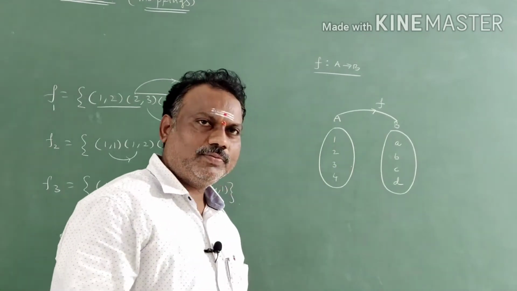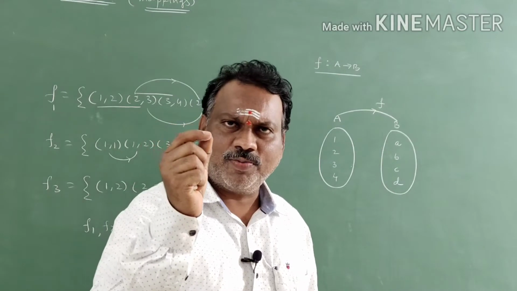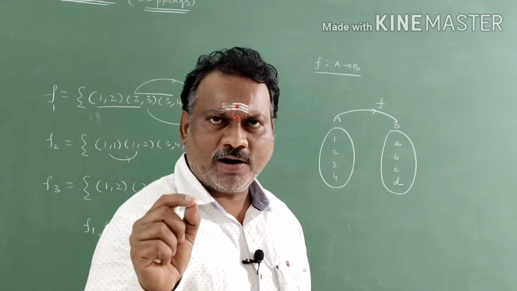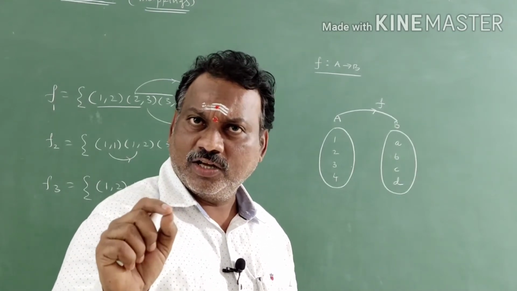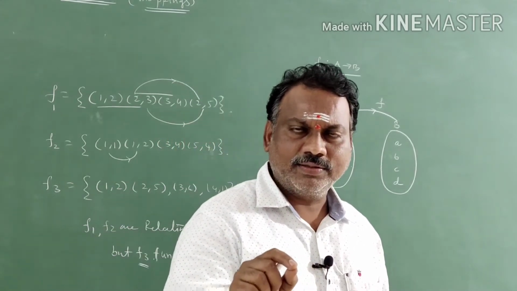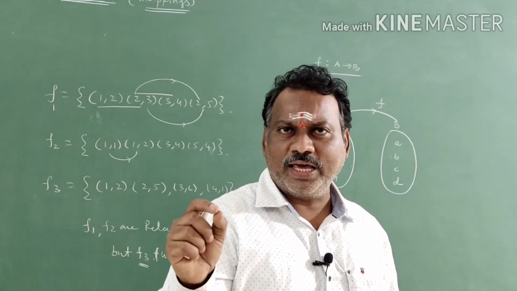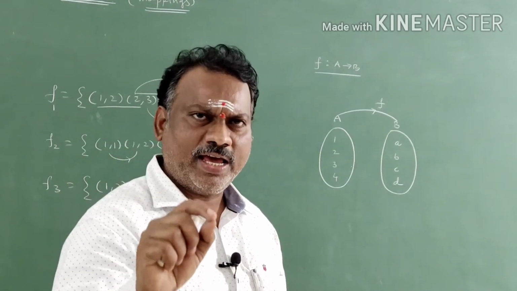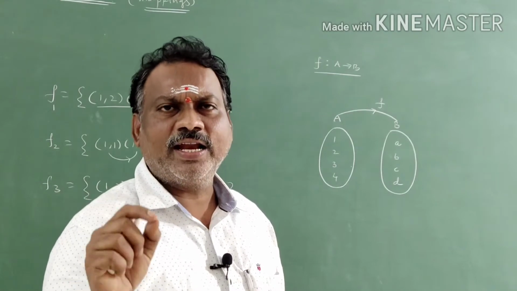F is a mapping from A to B is said to be a function if every element of A is associated with a unique image in B. Once again I will repeat it. F is a mapping from A to B is said to be a function if every element of A is associated with a unique element in set B.